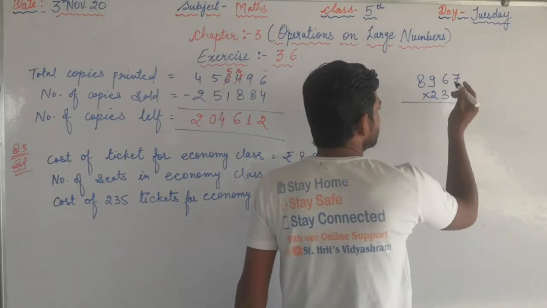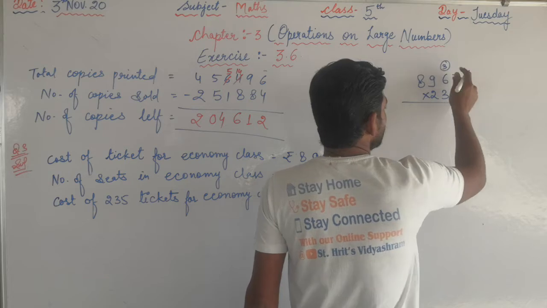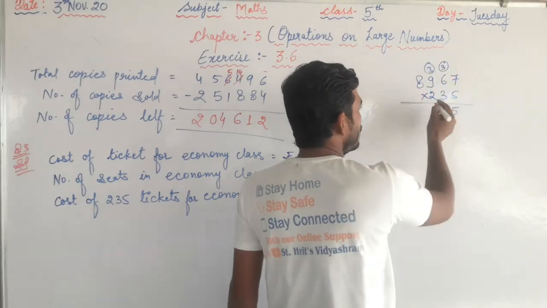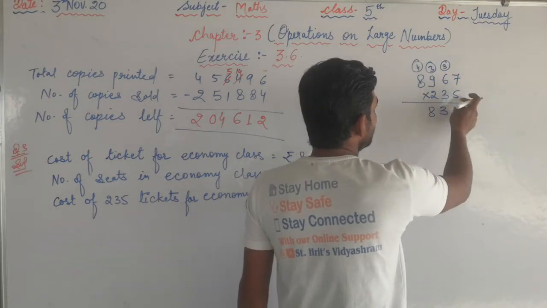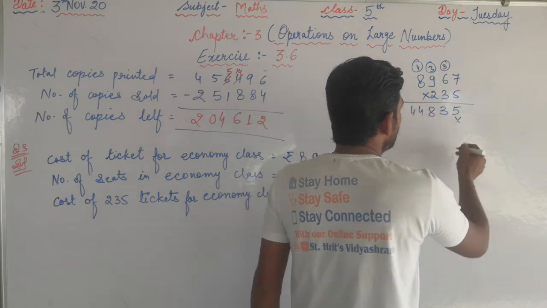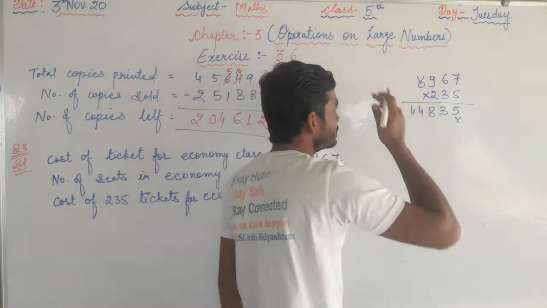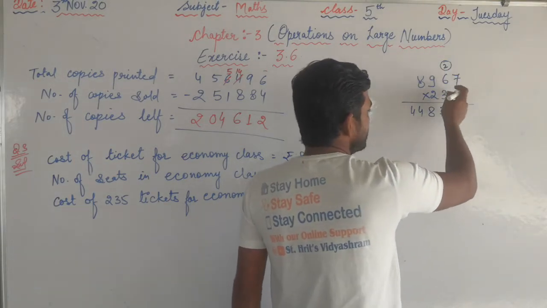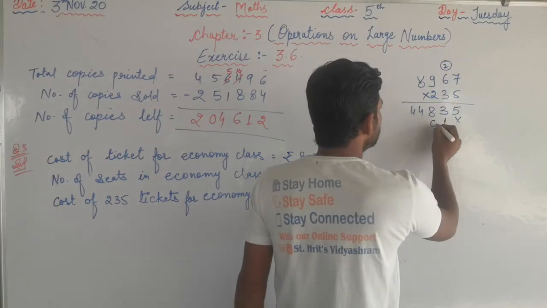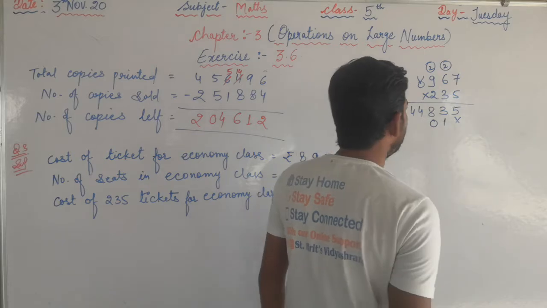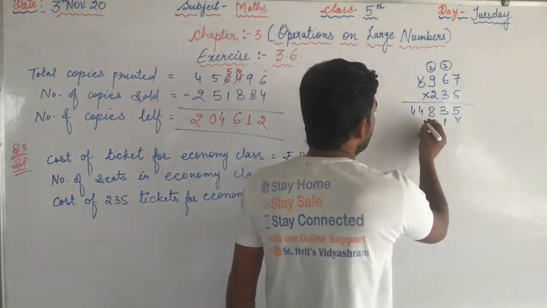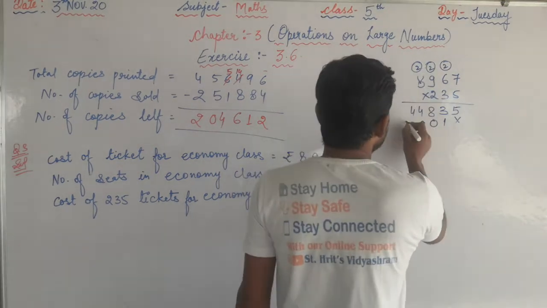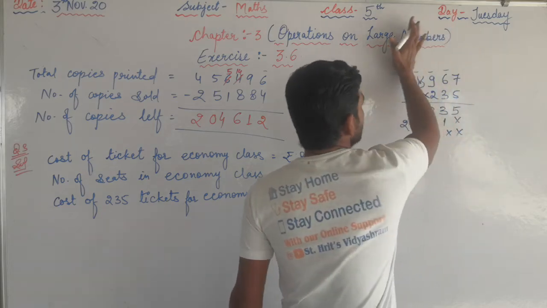Now 5 7s are 35 carry 3, 6 5s are 30 plus 3 is 33 carry 3, 9 5s are 45, 46, 47 and 48 carry 4, 8 5s are 40, 40 plus 4 is 44. Here you put the sign of multiplication. Now 3 7s are 21 carry 2, 6 3s are 18, 18 plus 2 is 20, 0 carry 2, 9 3s are 27, 27 plus 2 is 29 carry 2, 8 3s are 24, 24 plus 2 is 26. Put the sign of multiplication again.